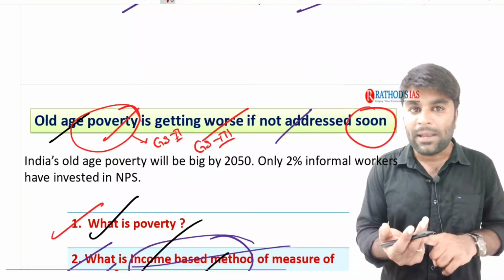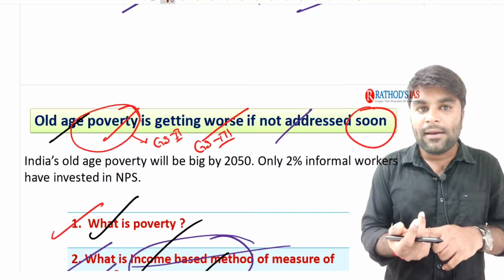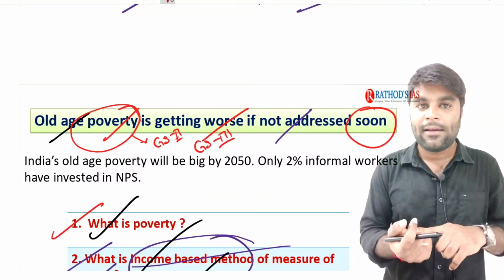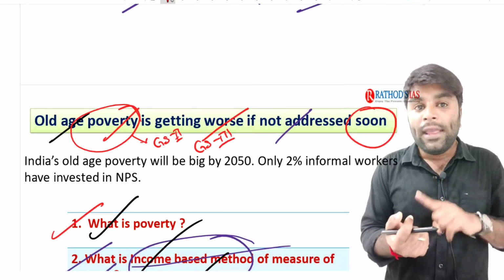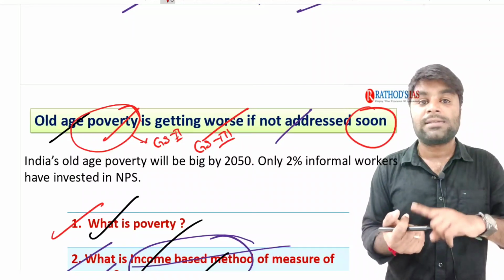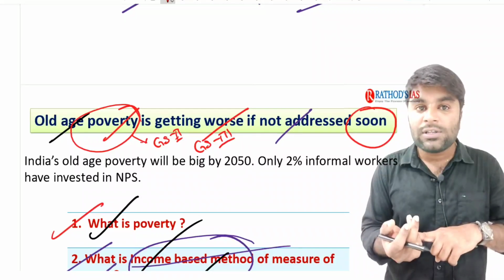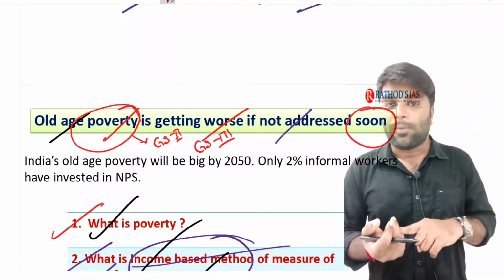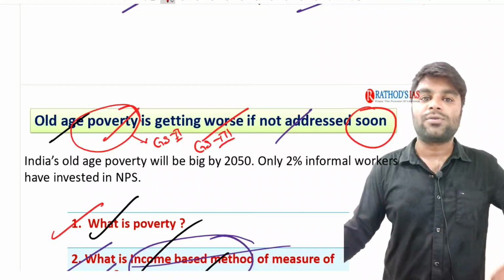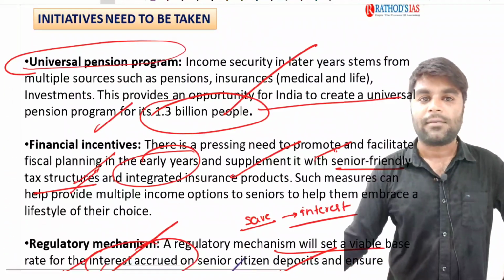We have discussed the basics of poverty. You have understood the difference between calculating poverty by income and by expenditure, and why old age people are being pushed more into poverty, because the main reasons are their dependency, lack of penetration of social insurance schemes, and the high population growth rate. I hope you understood the concept very clearly, and we also discussed the need of the hour, right?